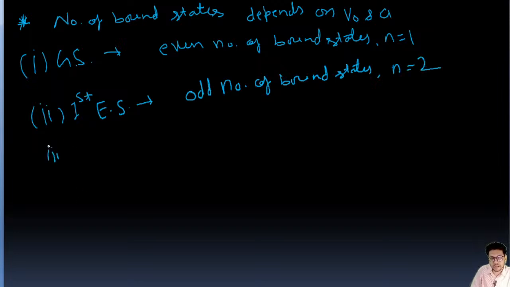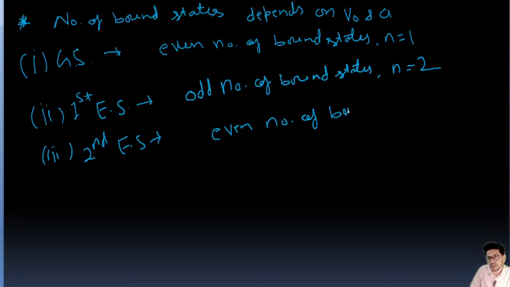Third, the second excited state. For the second excited state, there would be an even bound state. Very important, guys. The second excited state means n equal to 3.